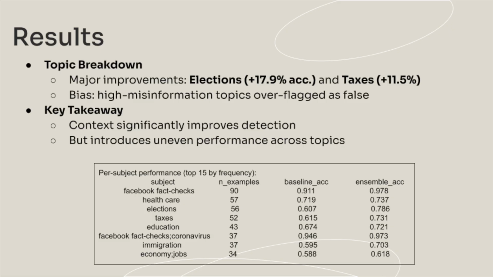Finally, looking at topic level performance, we see large gains in politically complex areas. Elections improved by nearly 18 percentage points and taxes by over 11 points, but some high misinformation topics like Facebook fact checks tend to get overflagged as false, revealing a subject-specific bias introduced by the additional contextual features. The key takeaway is that adding context through linguistic style and speaker history significantly boosts detection, but it also creates uneven performance across topics, reinforcing the importance of careful, responsible deployment.